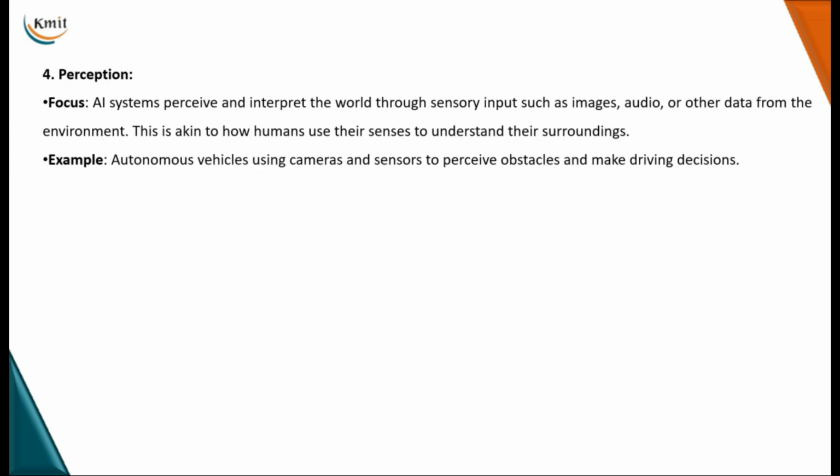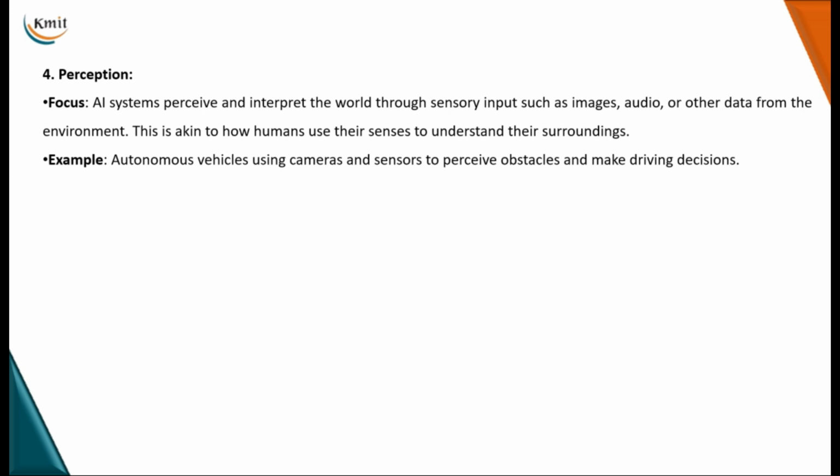Okay, next, when I talk about perception. Okay, so AI systems perceive and interpret the world through sensory input such as images or audio or other kind of data that we get from the environment. Perception in AI basically involves the capability of a system to interpret and make sense of the sensory data which we acquire from the surroundings.